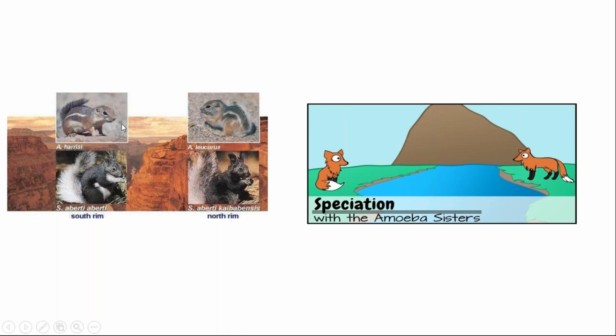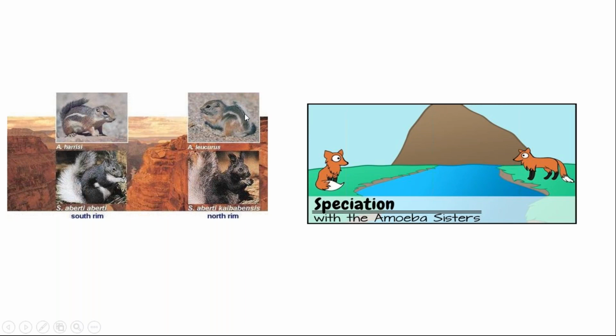This is the squirrel, and due to some reason, this mountain or canyon gets formed. This squirrel starts breeding, mating with the species of its own area. After some time, this one appears with a black tail, and this squirrel with a white tail.